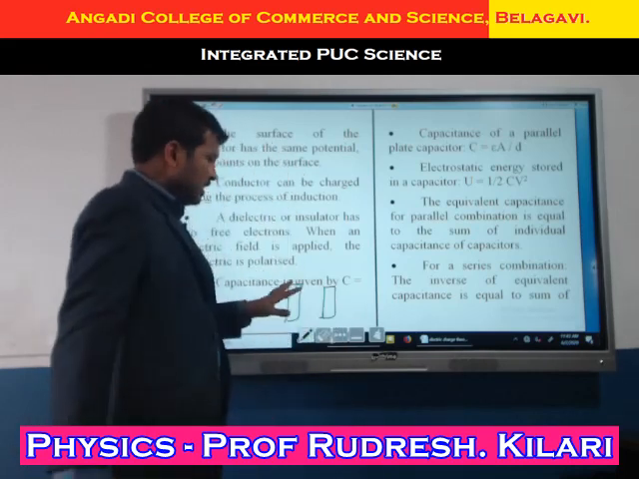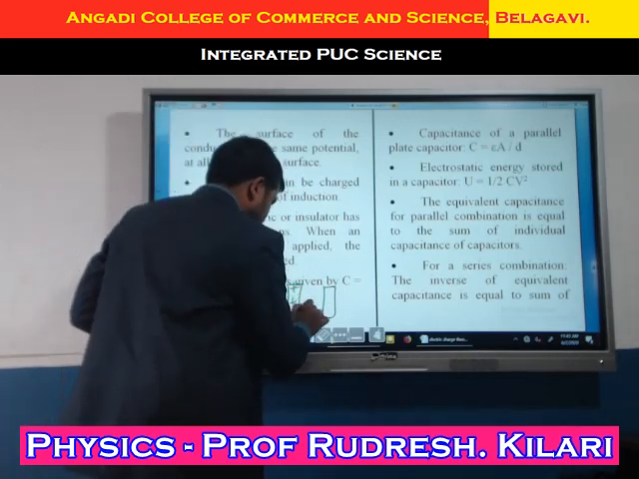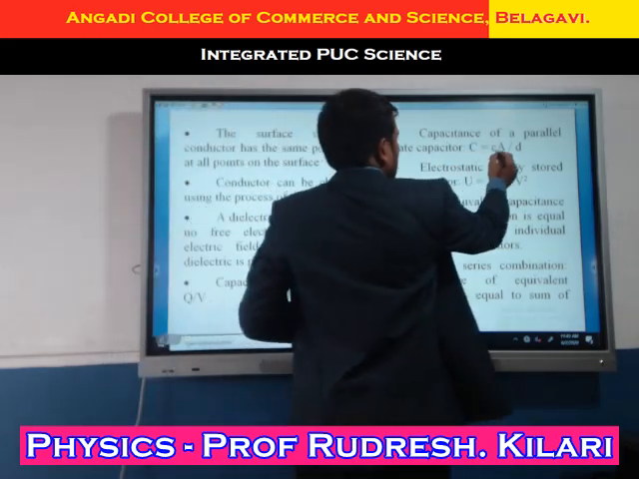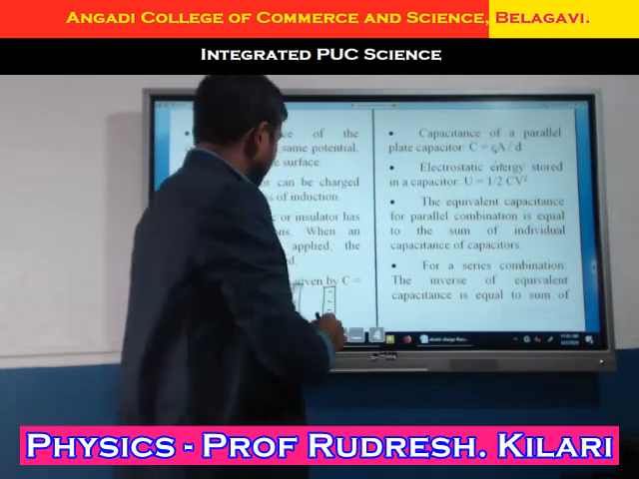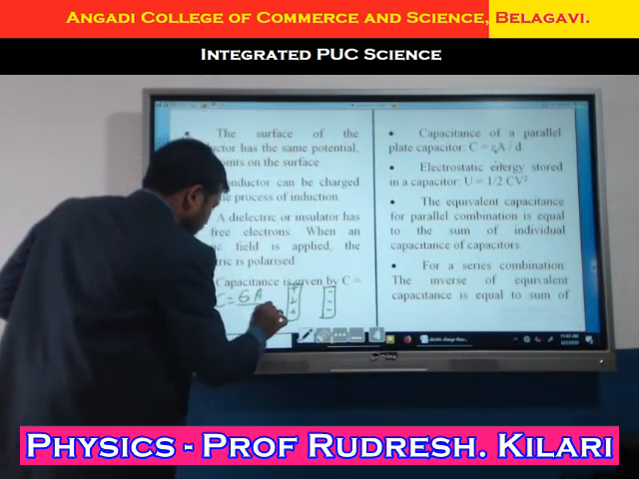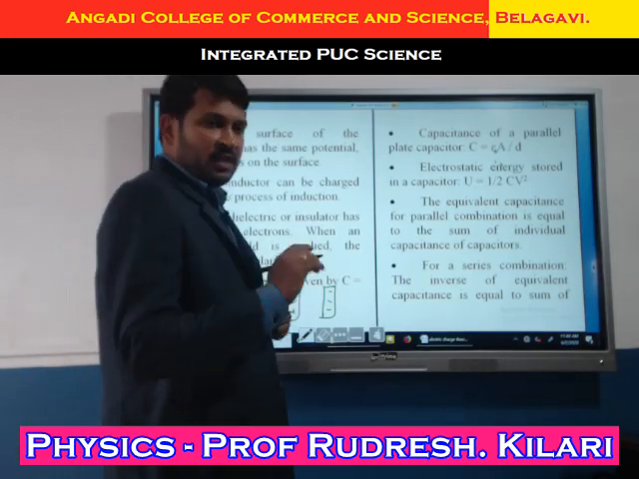Parallel plate capacitor in air medium. What is a parallel plate capacitor? What is the formula for a parallel plate capacitor in air medium? That is C equals epsilon naught A divided by D. C equals epsilon naught A divided by D is the parallel plate capacitor in air medium.